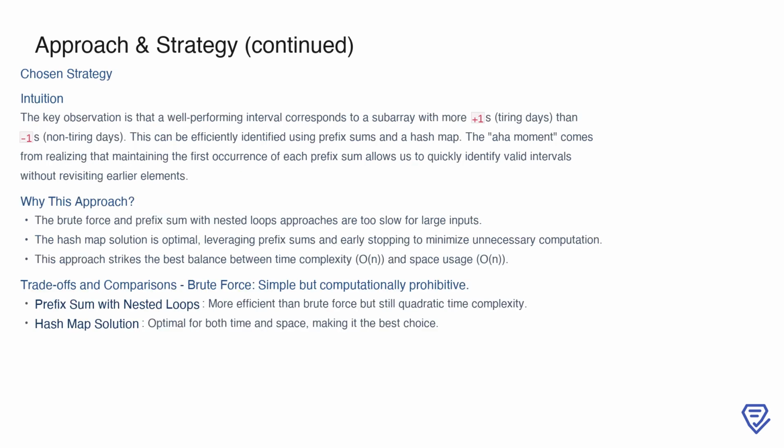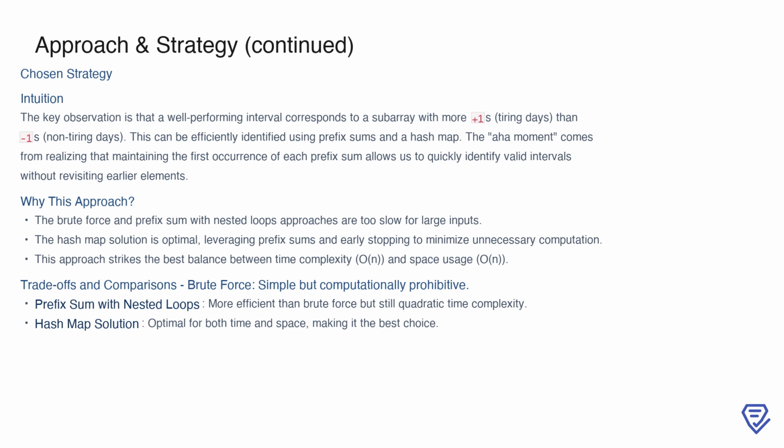The chosen strategy for this problem is the optimized hash map approach. The intuition behind this method is that a well-performing interval can be identified by tracking subarrays with more +1s, representing tiring days, than -1s, representing non-tiring days. Using prefix sums and a hash map, we can efficiently determine whether such intervals exist. The breakthrough insight is recognizing that the first occurrence of a specific prefix sum can be used to compute the length of valid intervals without recomputing sums.